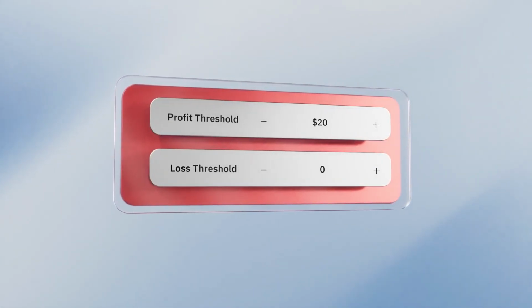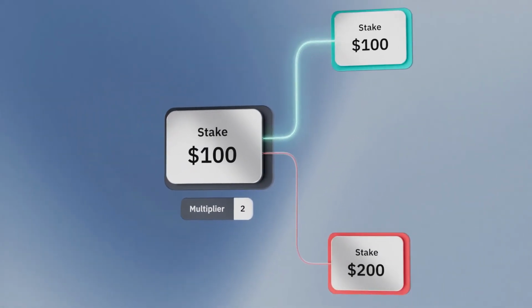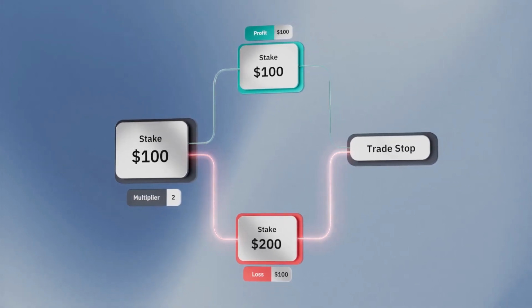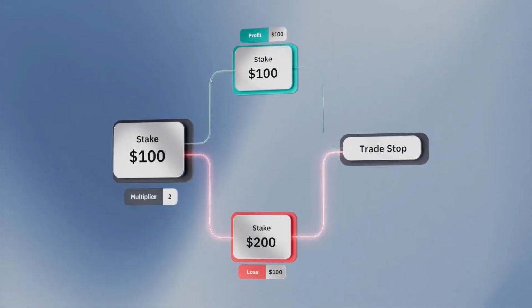You can also manage risks by setting profit and loss thresholds. For example, if you set a profit threshold at 100 USD and the strategy exceeds 100 USD in profit from all trades, the bot will stop running. The vice versa will also apply for the loss threshold.